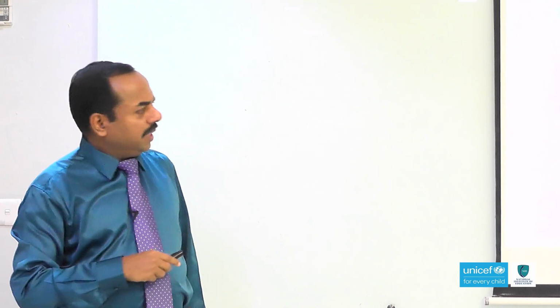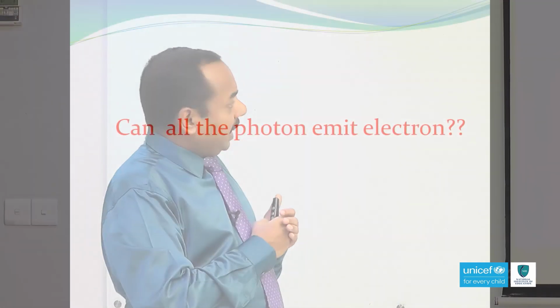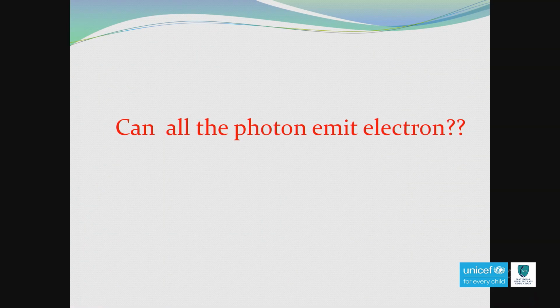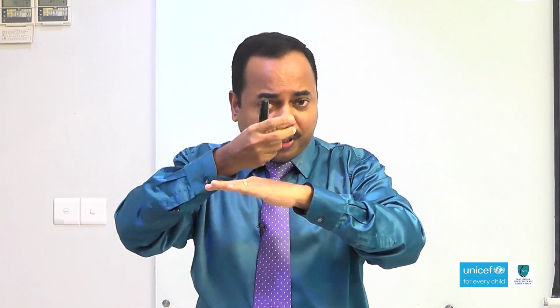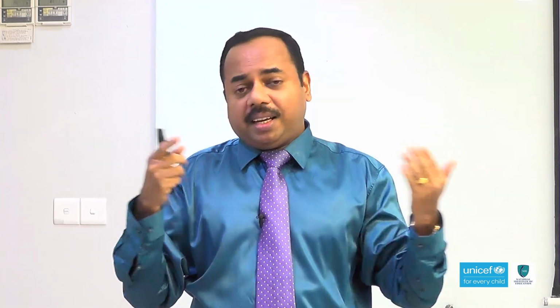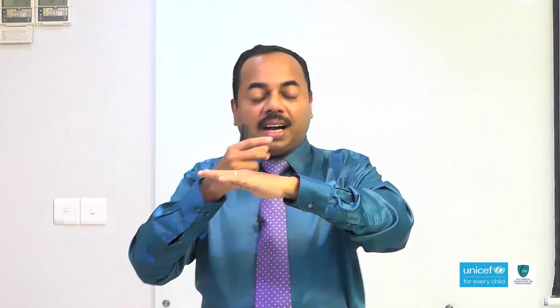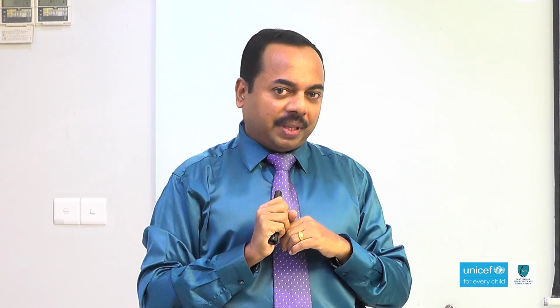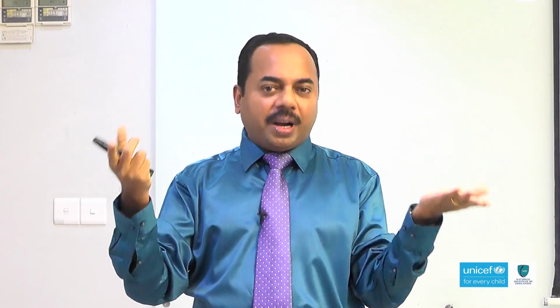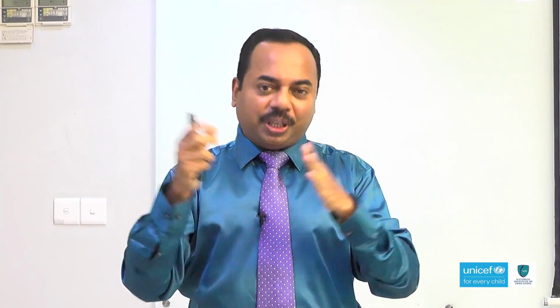Now there is a question, can all the photons emit electrons? What do you think? If you are considering a metal surface, do you think that all the metals can emit electrons, or all the electromagnetic waves can emit electrons? Is there any condition? Definitely there is a condition. The incoming photon should have a minimum frequency. That minimum frequency required is called threshold frequency.